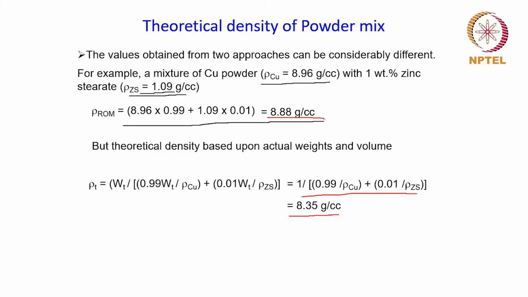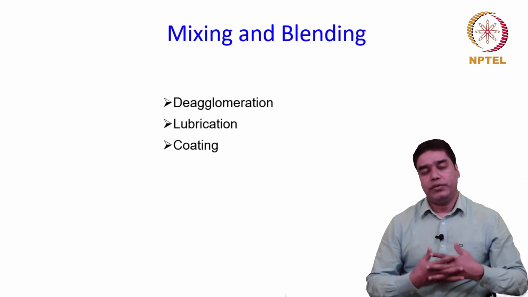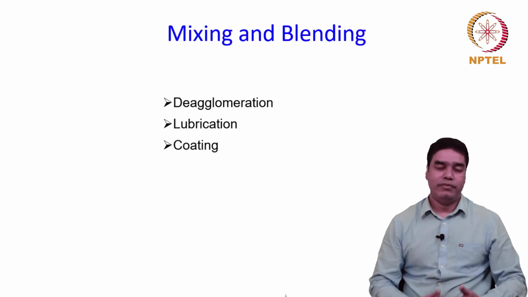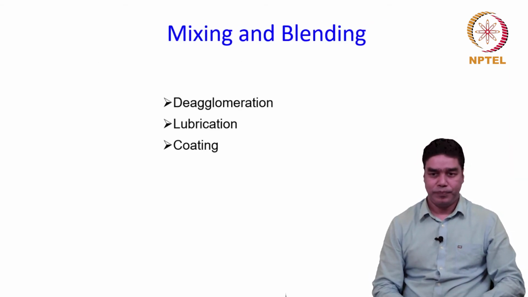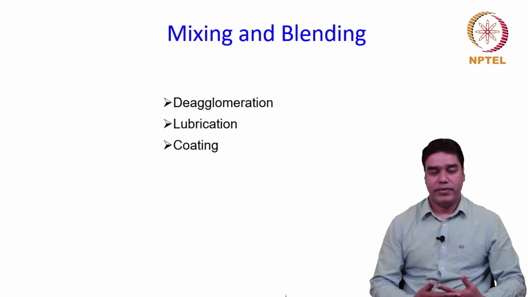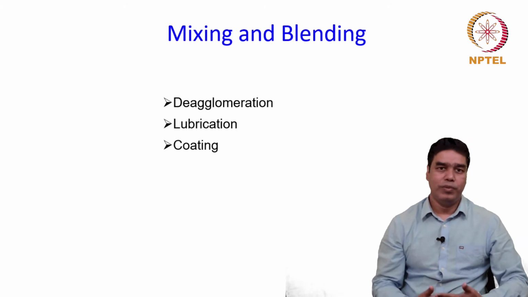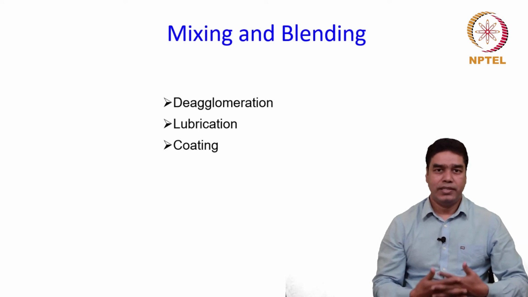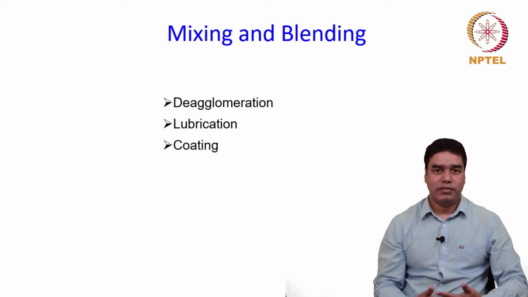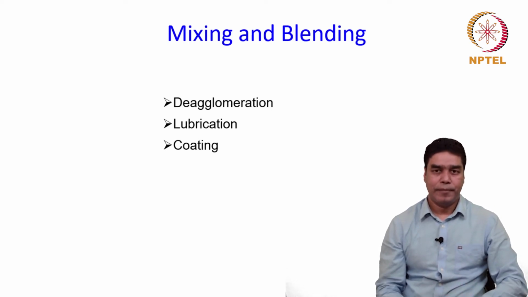Okay, so this is something that has to be kept in mind whenever the theoretical density is calculated for a powder mixture. So with regard to the preparation of the powder feedstock for the shaping process, there are a few more things that we need to discuss, and these are as follows: deagglomeration of the powder, powder lubrication, and powder coating. Okay, so let us go ahead and discuss these aspects of the powder feedstock preparation.